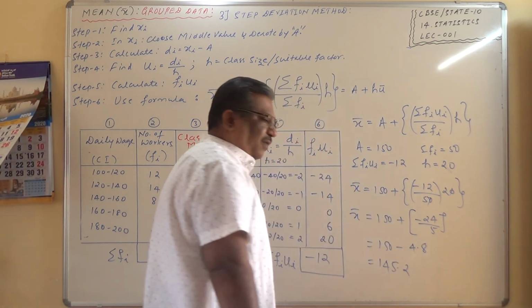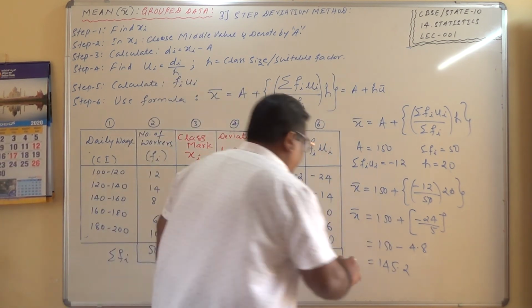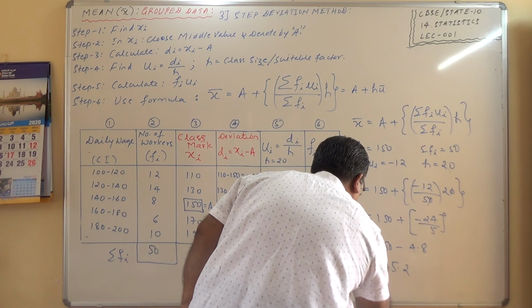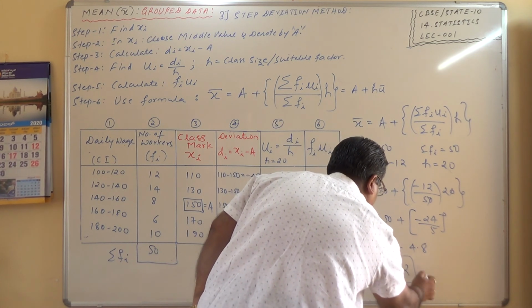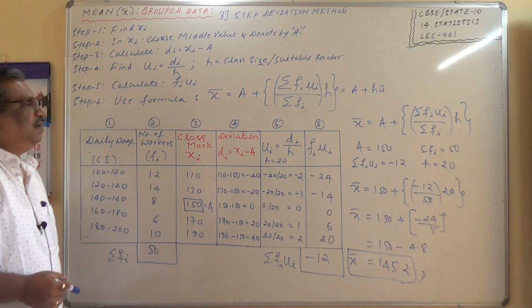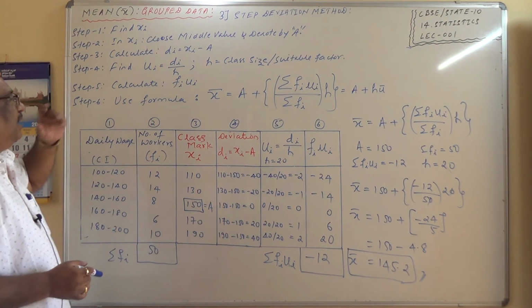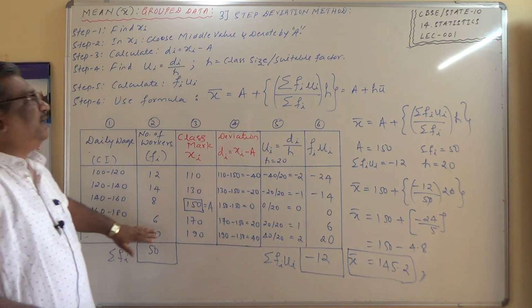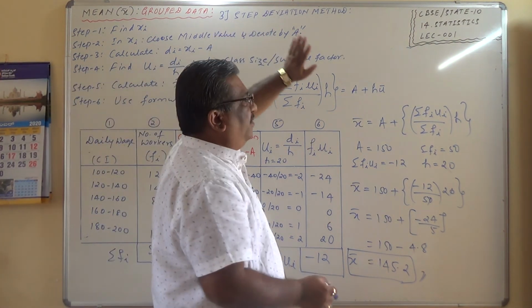Correct. 145.2. So x bar is equal to 145.2. So this is how we can calculate the arithmetic mean of a grouped data by the step deviation method,